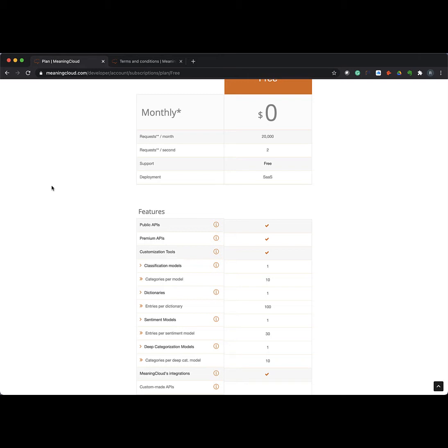So as a free account holder, you have 20,000 of these credits. You can do up to 2 requests per second, so it is throttled as a free account. You have access to all the APIs, so you have the public and the premium APIs. You have access to the various customization tools.